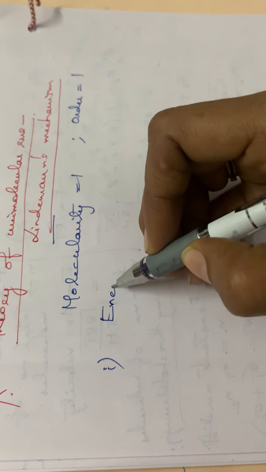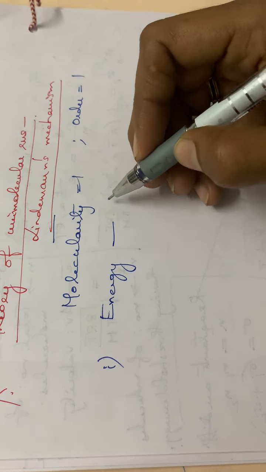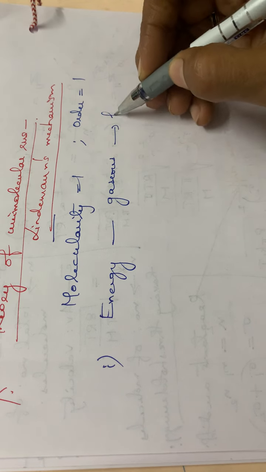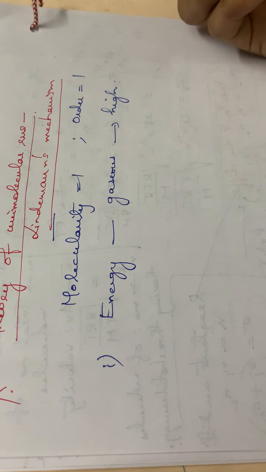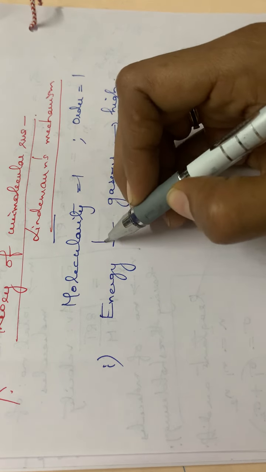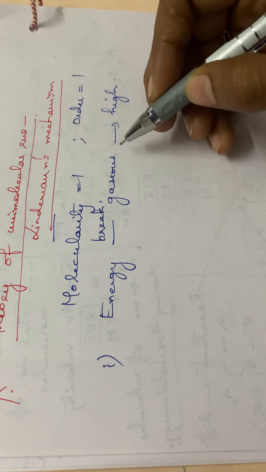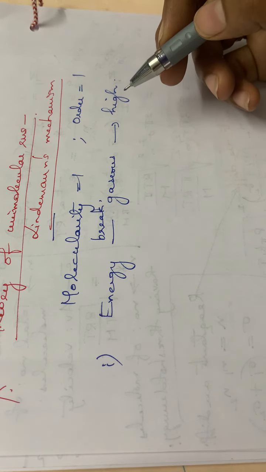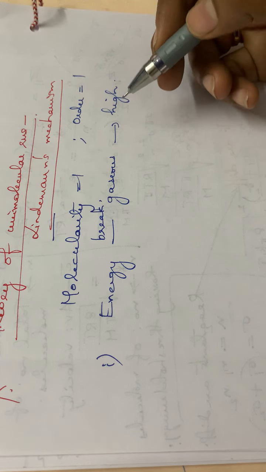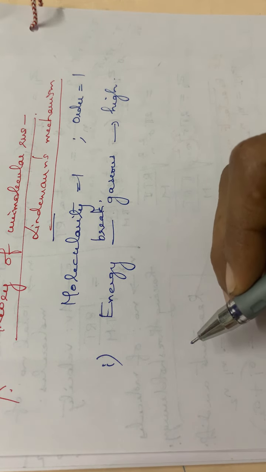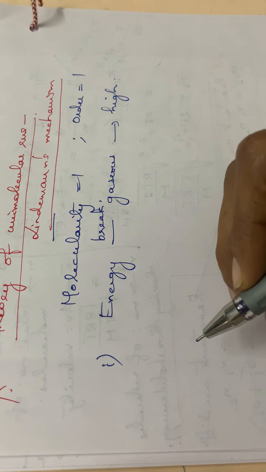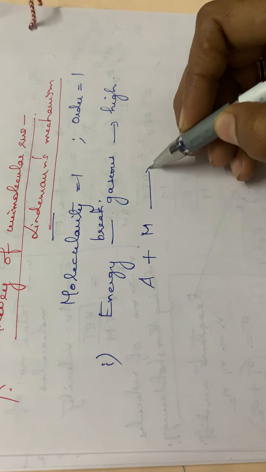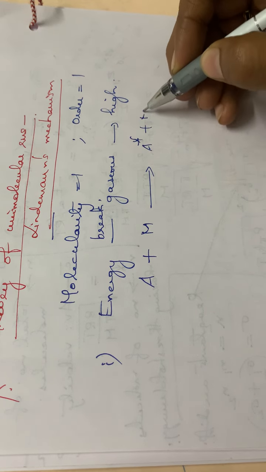required to break the bond of a gaseous molecule, it is very high according to this Lindemann's mechanism. The energy required to break the bonds present in a gaseous molecule is very high. So as a result, the energy acquired by the gaseous molecule, consider this reaction, A plus M giving A star plus M.